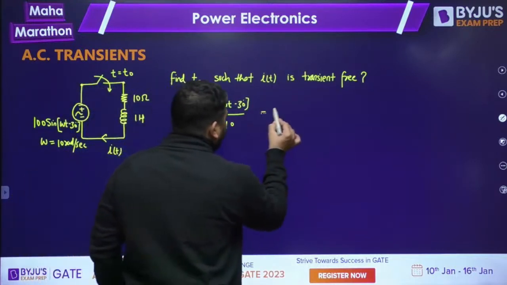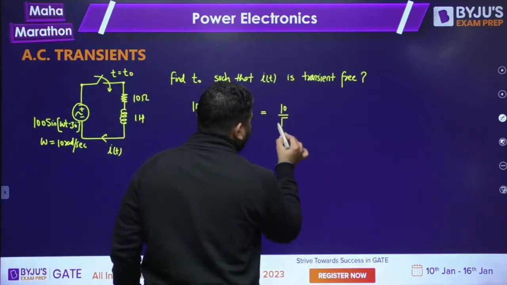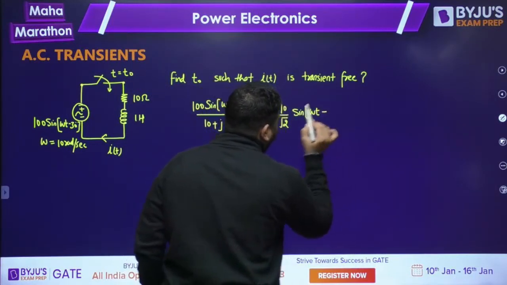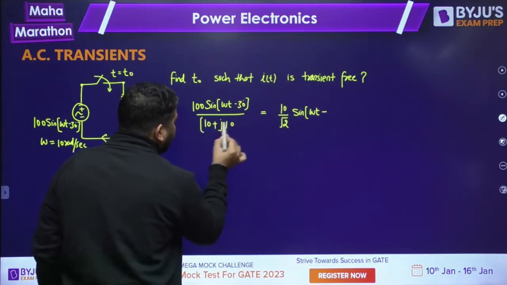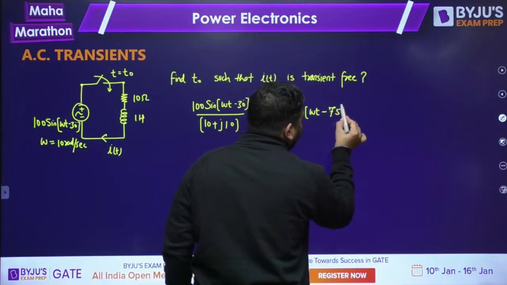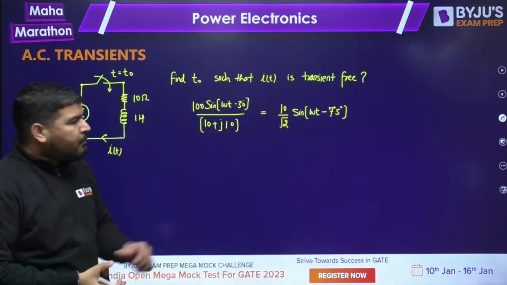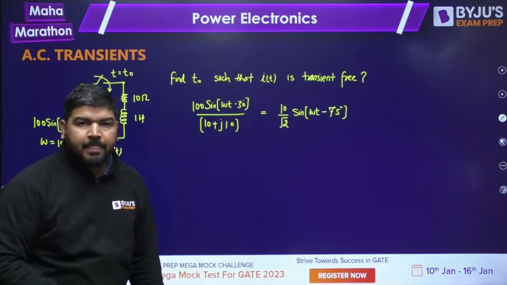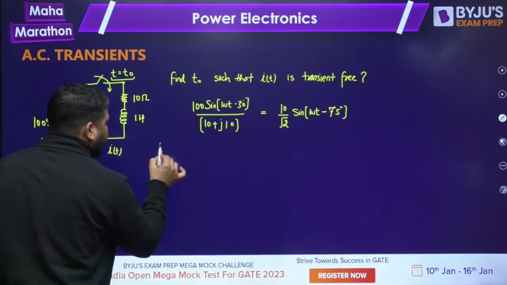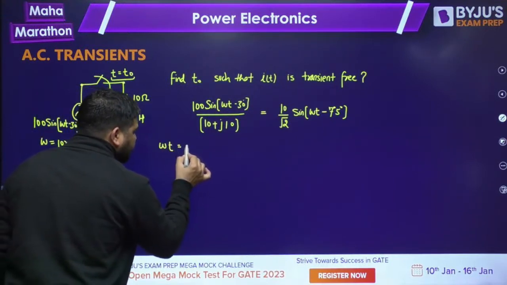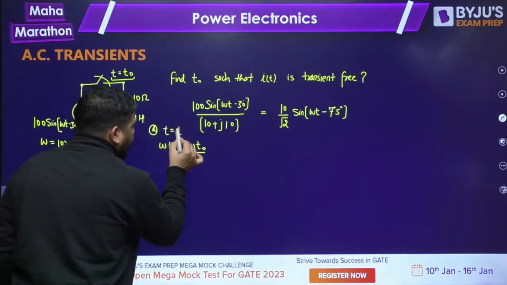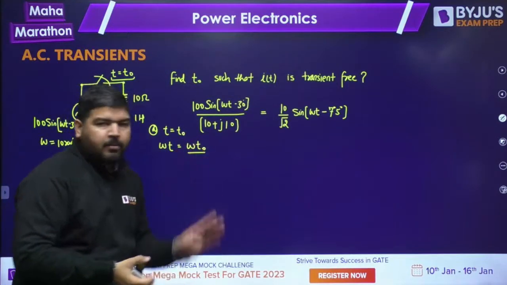So the steady state current came out to be 10 by root 2 sine of omega t minus 45 degree for this impedance. That 45 degree will come in the denominator, so it will become minus 75 degree. Is it clear, guys? So we have found that this is the steady state current. Now at t equal to t naught, omega t will become omega t naught.